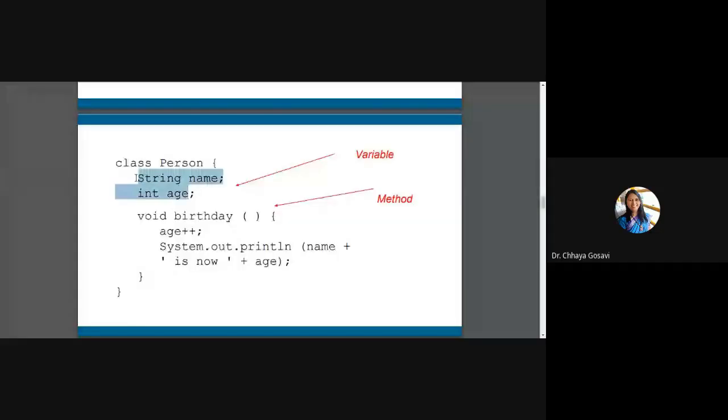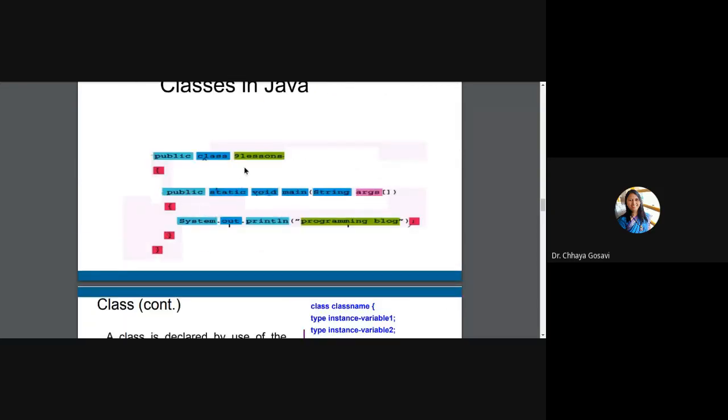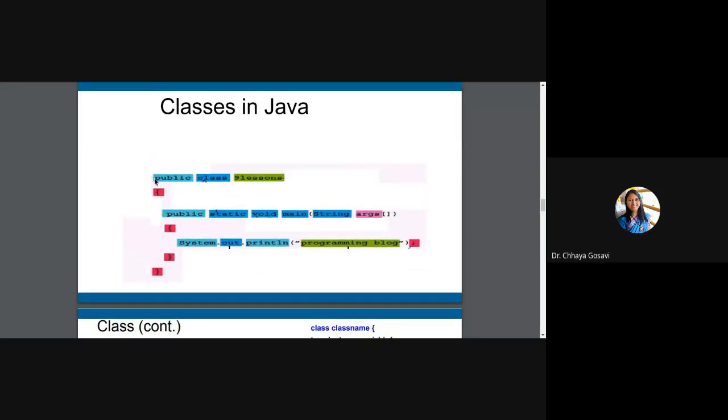So we have a class. A class has variables and methods working on these variables. So class variables are called instance variables and methods are called instance methods. So in Java, we use a class with access specifiers, which can be public, private, protected, or default. Then class is a keyword, and this is your class name. Like here we use person, or we can use student, or we can use box, whatever class you want to create, that is your class name.